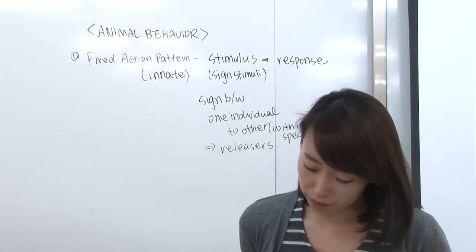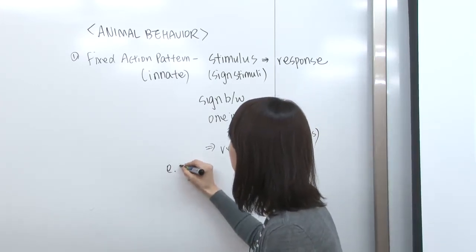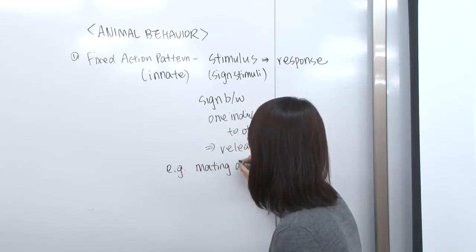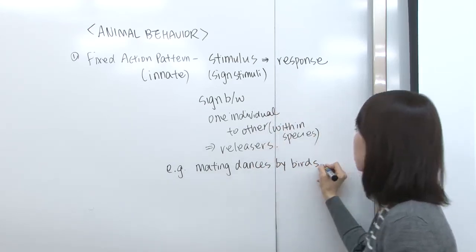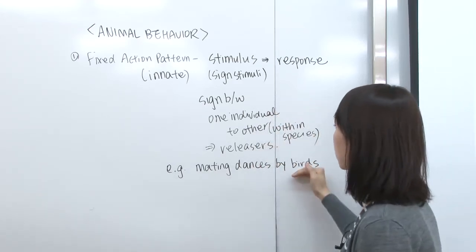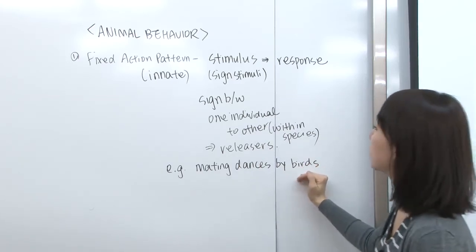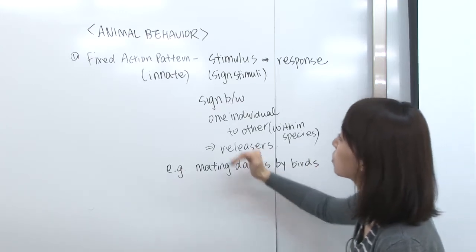One example is mating dances by birds. During the mating season, when the male bird meets a female bird, they start to dance. That dancing behavior is due to the fixed action pattern.